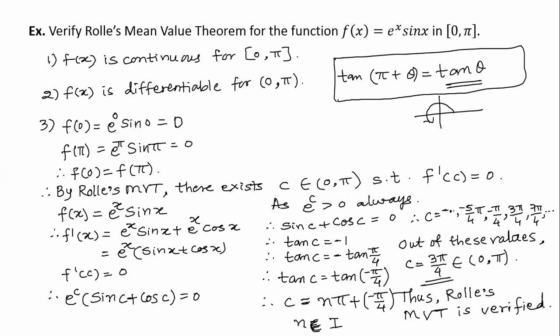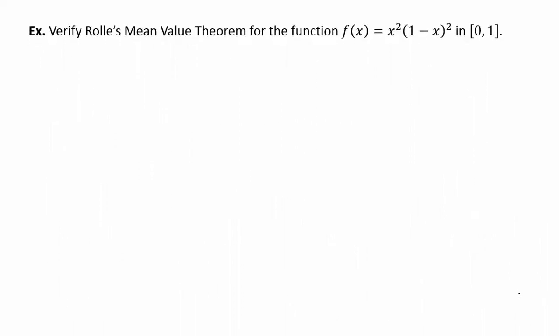Okay, please take a screenshot. I'm moving further. One more problem, then two MCQ problems, that will be the end. Verify Rolle's mean value theorem for the function f(x) = x²(1 − x)² in the interval 0 to 1.